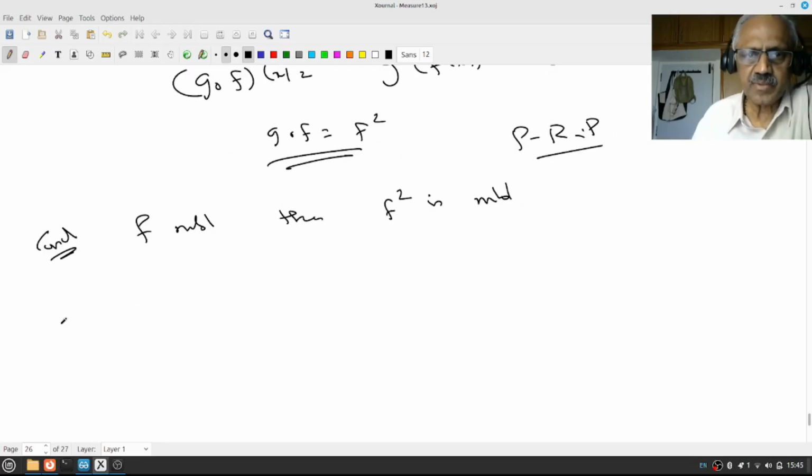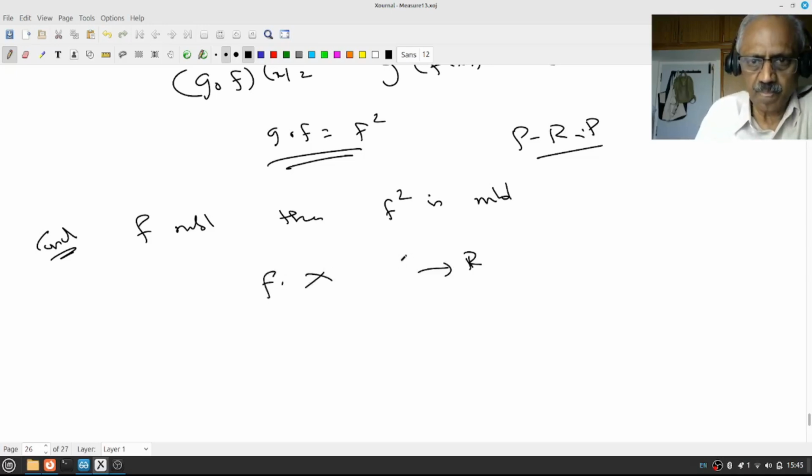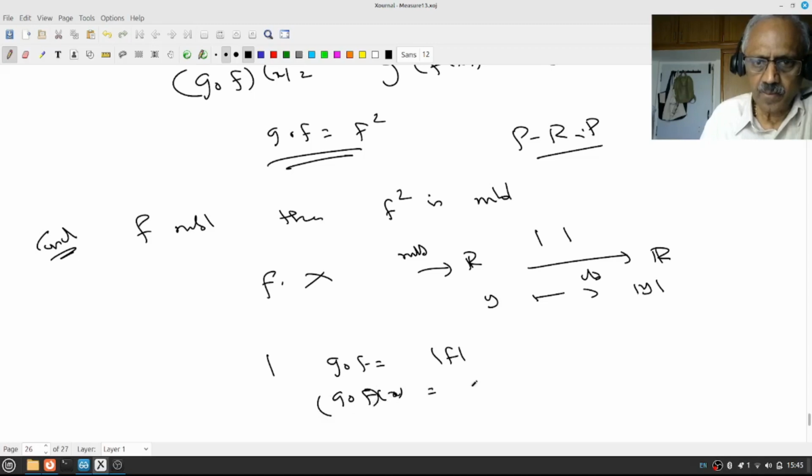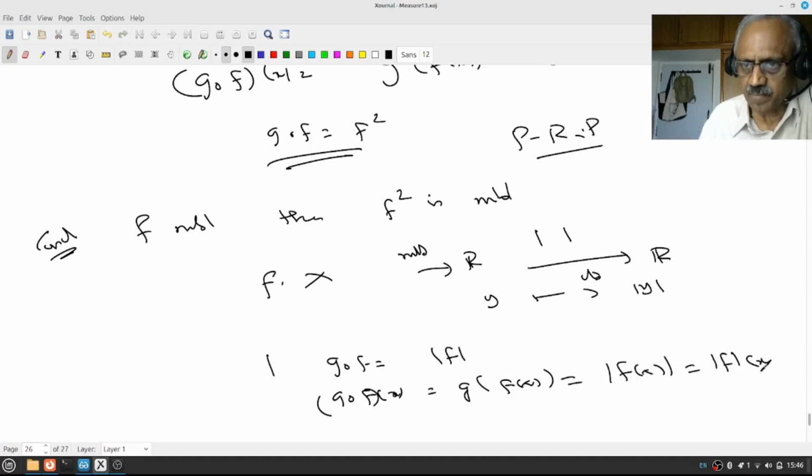And similarly, we will do a lot of other things. Suppose f from X to R is measurable, and G from R to R is the mod function, that is y going to mod y, then this is continuous. Therefore, we conclude G composite f in this case will be mod f, because G composite f of x will be G of f of x, which will be mod f(x), but that's the definition of mod f at x, right? Therefore, mod f is measurable.